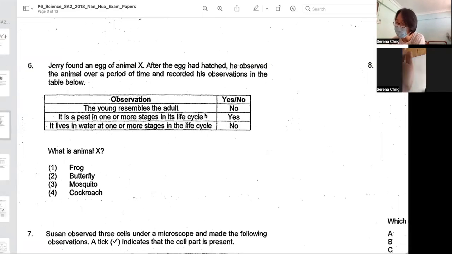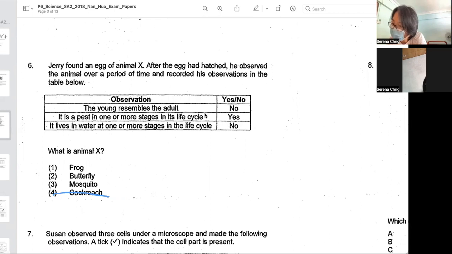Okay, we'll now go on to question 6. Jerry found an egg of animal X. After the egg has hatched, he observed the animal over a period of time and recorded his observations in the table below. The young resembles the adult, answer is no.